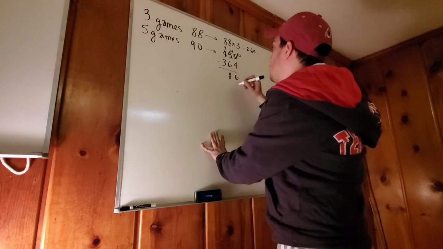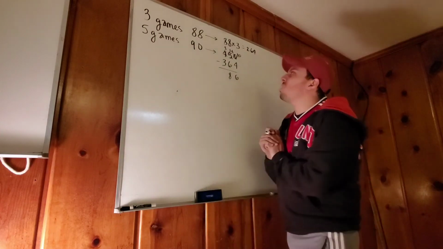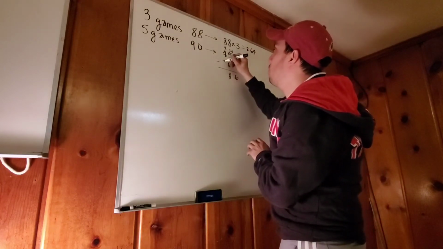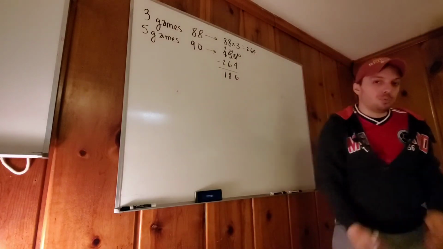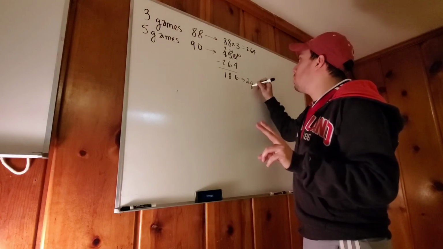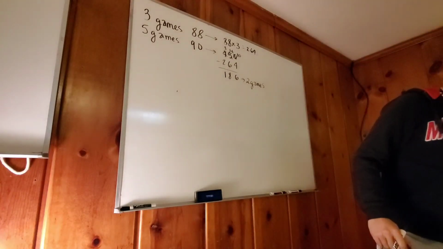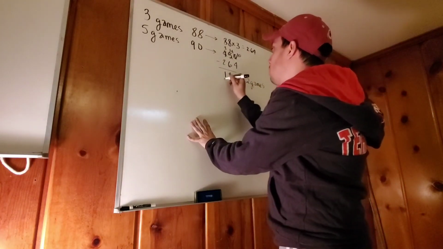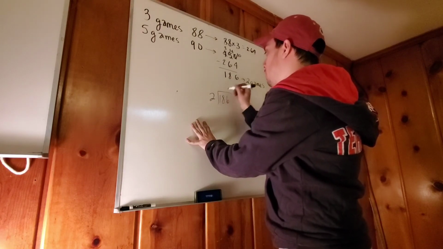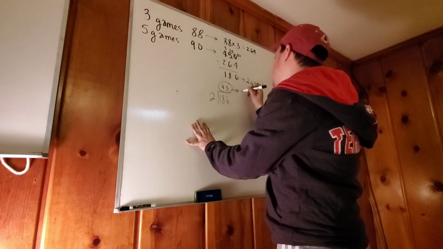14 is an 8, so 86. Oh, it's 2. My bad, not 3. 186. That makes more sense. So what happens is that in the next 2 games, he needs to get a combined score of 186. All right? But in each one of the games, he needs to get a 93.